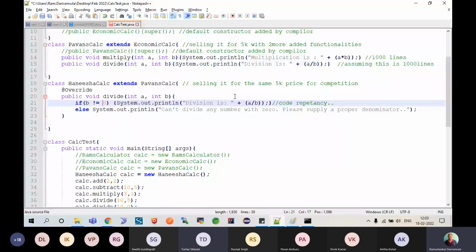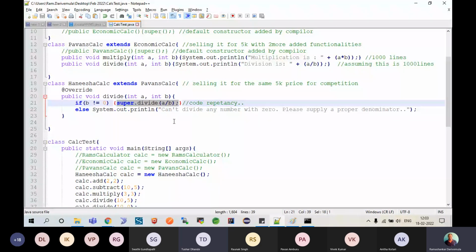Can I make use of my parent method, which is already loaded into my memory here? I am already having my parent's method loaded. Why do I rewrite the code inside this method into my method? Now you can make a trick of it. Here, on a conditional basis, you can always call your super.divide method. Hope you're understanding. So inheritance gives you the provision not only to use the method as is, but also to call it whenever you want from the child class.